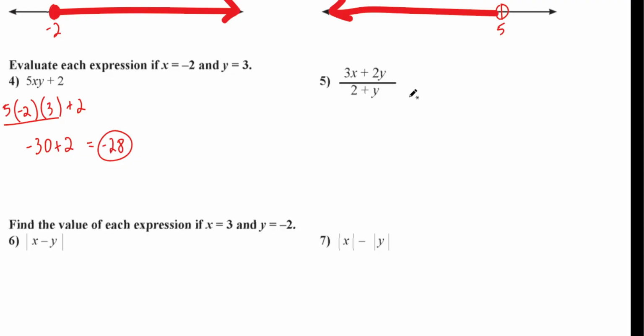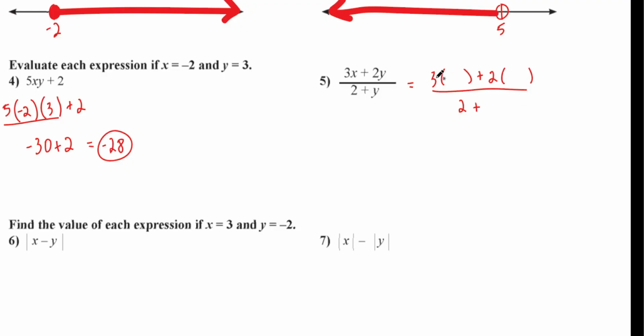Okay, here we go. Let's do this. Same kind of thing. What's happening to that 3 and x? They're multiplying together. So I'll put a parentheses where I'm going to put the x, and then put a plus, and then it's 2 times the y, and this is what? The bottom, 2 plus y, right? I'll put the y right there.